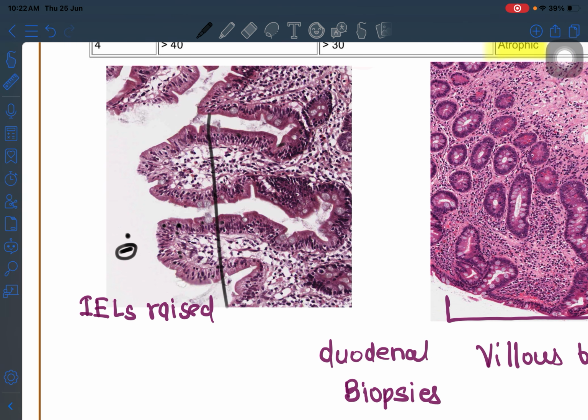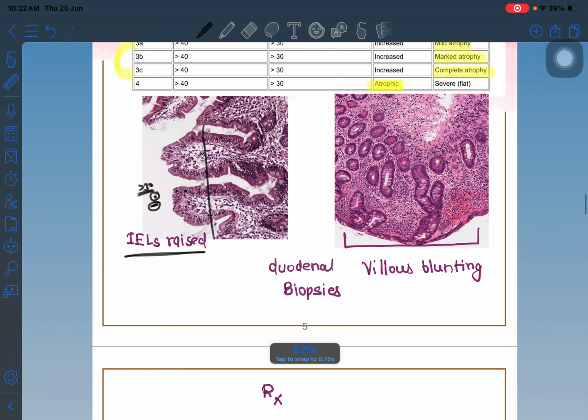If there are more than 30 lymphocytes per 100 enterocytes in the duodenum, we can say these are increased IELs. Okay. What is villus blunting? This is the complete atrophy of the villus, because the villus is identified like this. This is a complete villus atrophy.